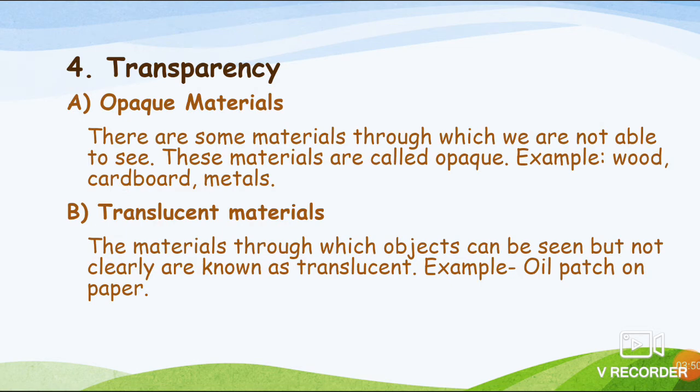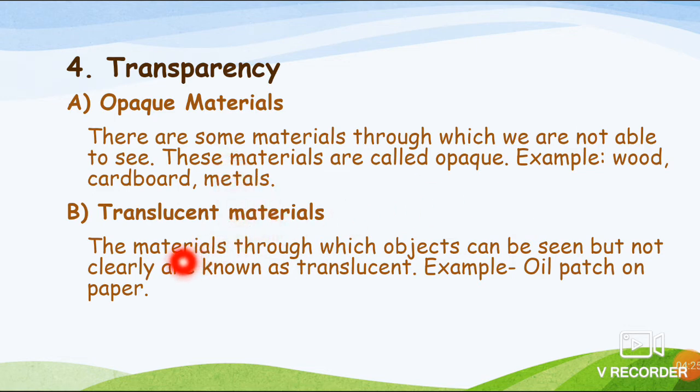The fourth property you can see here is transparency. Again this is the property shown by the material. Few materials are there which are not allowing light to pass through them, few are there which are allowing it partially, and few materials are there which are totally allowing light to pass through. All the materials which are not allowing light to pass through are known as opaque material. If you go to the example, you can see wood, cardboard, metals, they are opaque material.